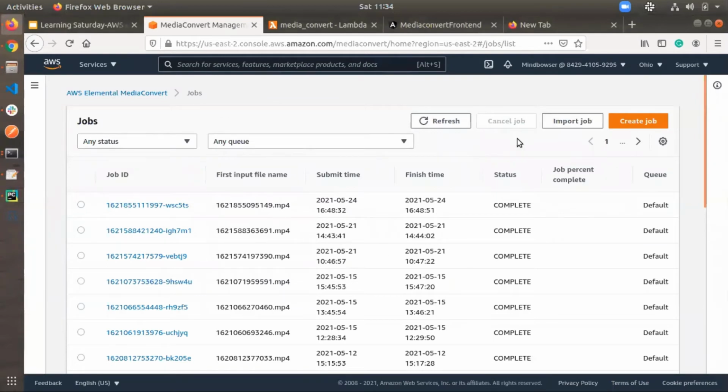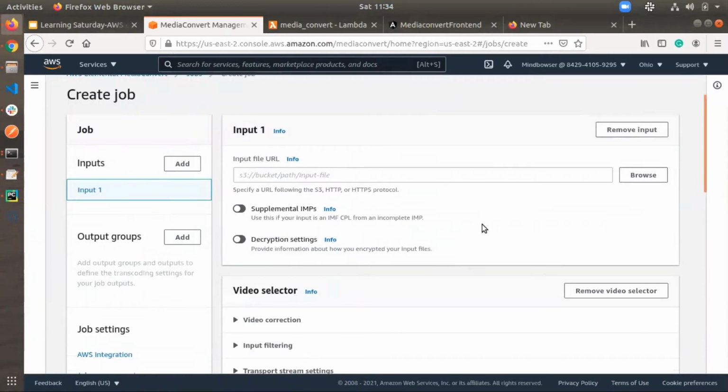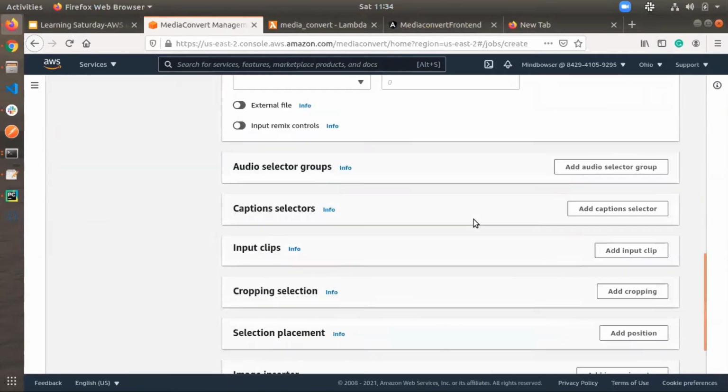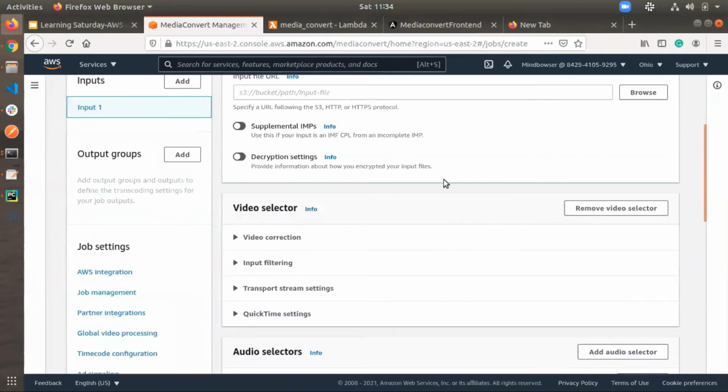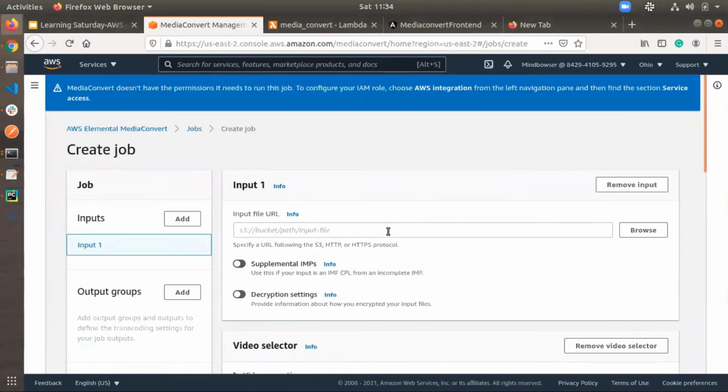So I am using the same bucket, so we can start by creating a job. Here we can see the form of the job which we are going to create. There are lots of settings available. First of all, I'm adding the input file URL.